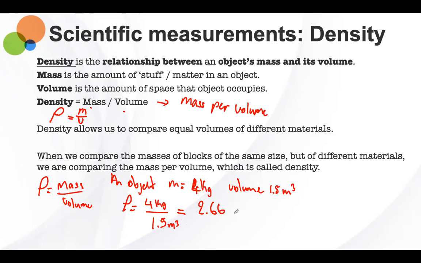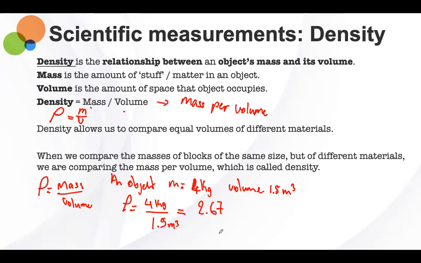Sir, the 6 continues, so put 7 at the end. 2.67. Sir, I learned this in maths, sir. When a number goes on continuously, you can put a stroke on the top to indicate that it goes on and on. Okay, that's good. But for now, let's just round up.